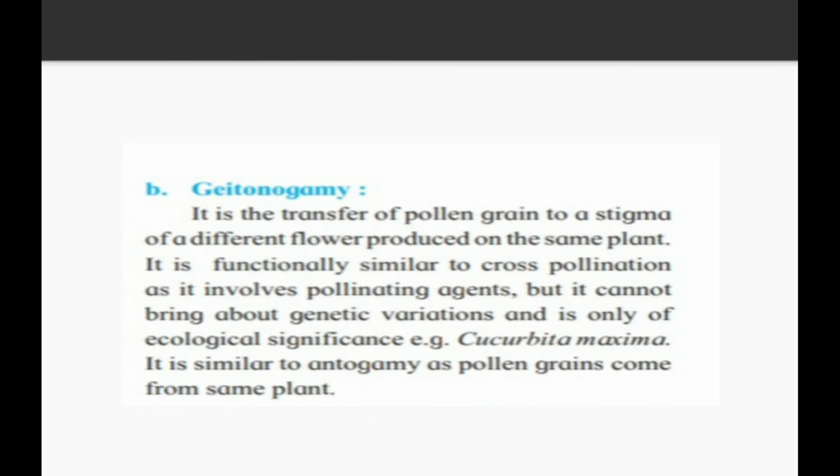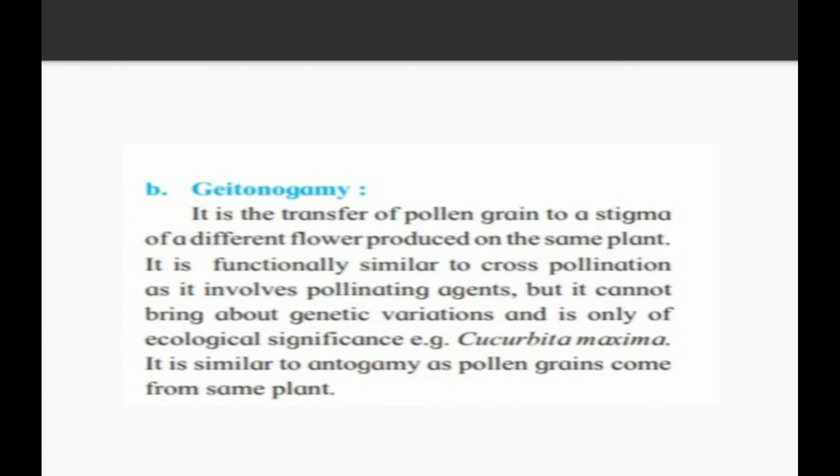The second type of pollination is geitonogamy. It is the transfer of pollen grains to a stigma of a different flower produced on the same plant. So let's see. The transfer of pollen grains to a stigma of a different flower produced on the same plant means the plant contains two different flowers. One flower contains anther and the other flower contains stigma. When the pollination is carried out between them on the same plant, then we call it geitonogamy.